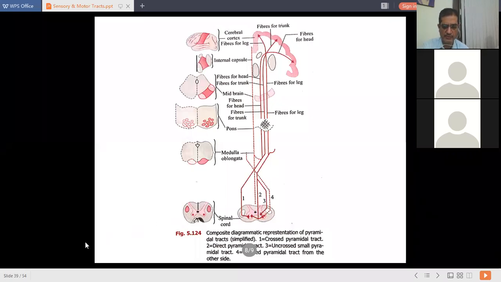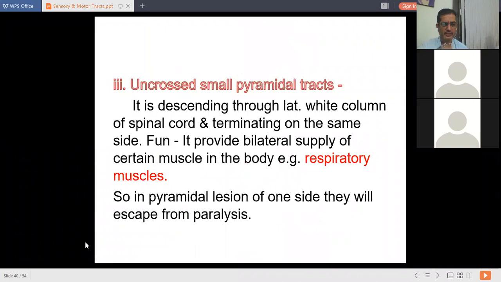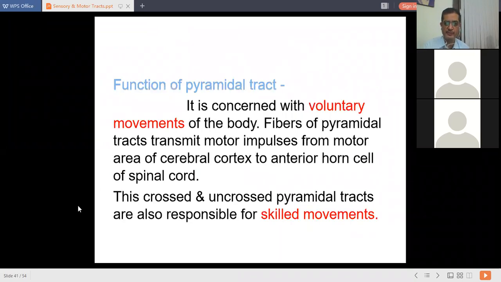Number 3, the uncrossed small pyramidal tract. What is the important characteristic feature? It descends through the lateral white column of the spinal cord and terminates on the same side. Function: it provides bilateral supply of certain muscles in the body, for example respiratory muscles. So in a lesion of the pyramidal region of one side, they will escape from paralysis. That is the important function of the uncrossed small pyramidal tract.